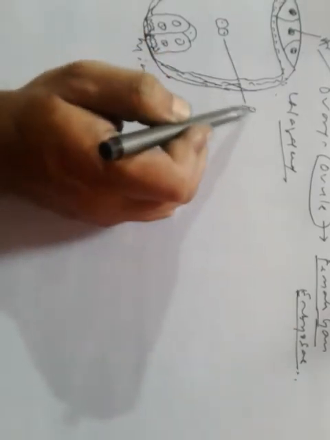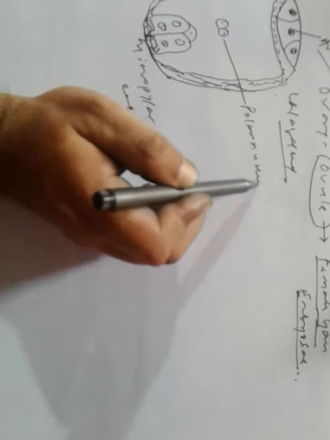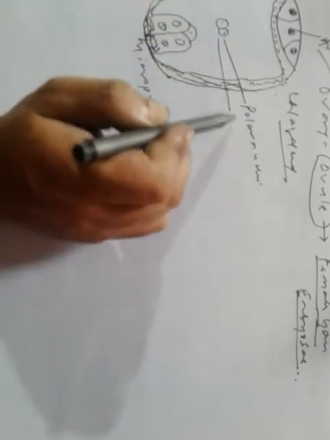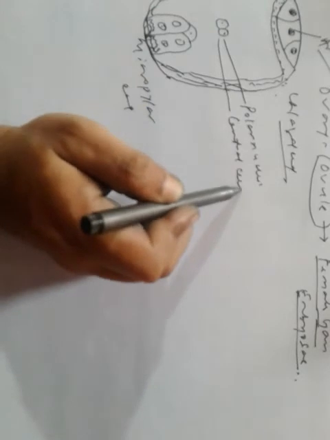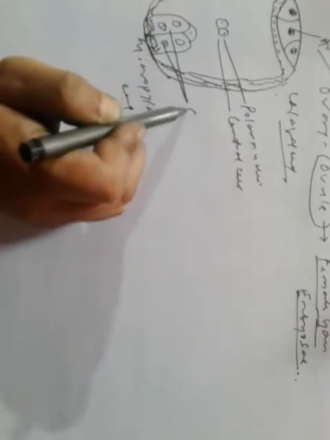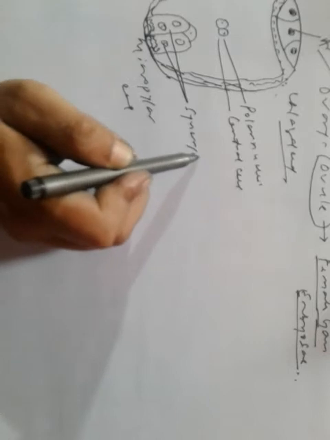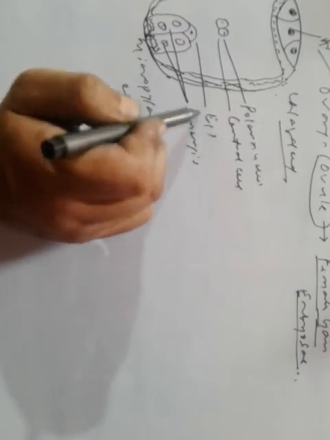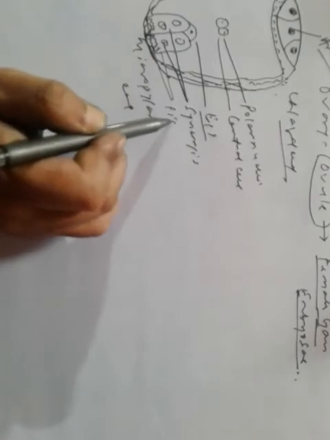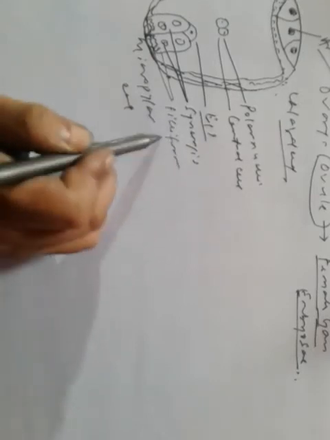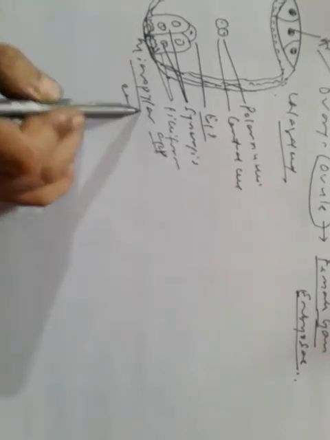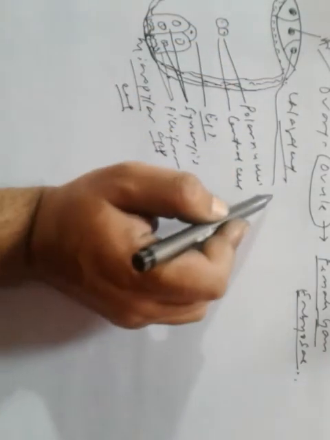This is the polar nuclei, and they are in the central cell. These are synergids. This one is the egg apparatus, egg cell. Egg cell apparatus means the whole thing, and these are filiform apparatus, which guide the pollen grains into the pollen tubes. And this is the micropylar end. This is the chalazal end, and these are antipodals.